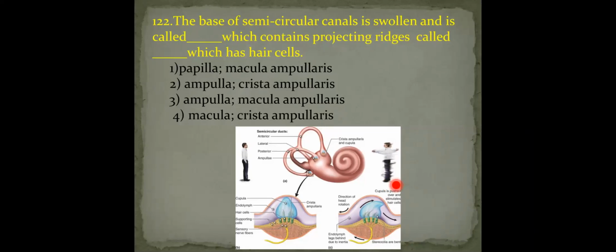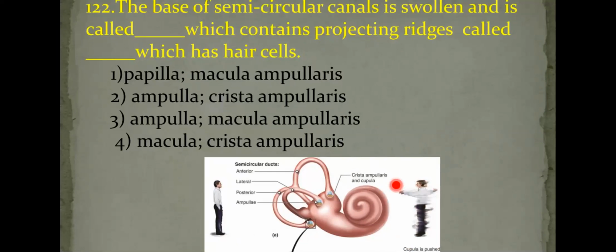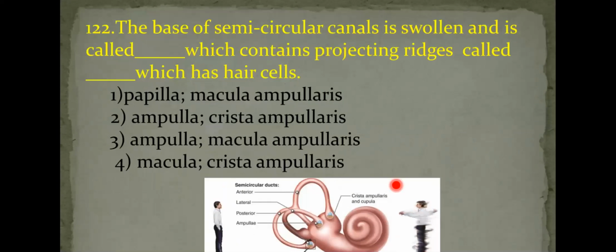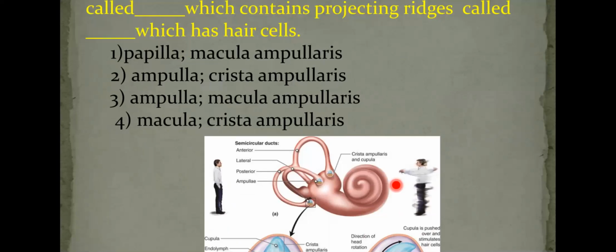Next, 122. The base of semicircular canal is swollen and is called as, here in the diagram you can see, the swollen part of the semicircular canal is called ampulla.